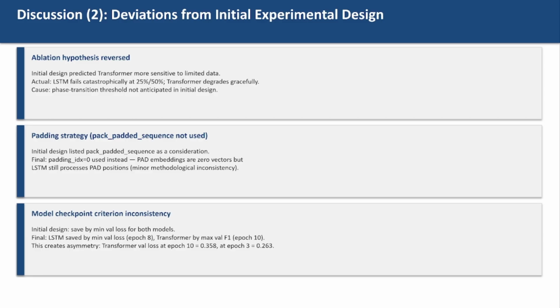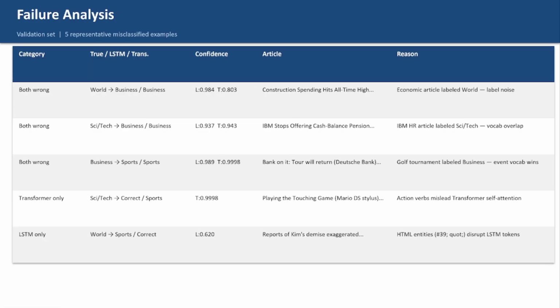Let's look at three cases where the models made wrong predictions. First, a golf article sponsored by Deutsche Bank was labeled business, but both models predict sports with high confidence. The content reads like a sports event report, so the models focused on the right signals. The label is what looks ambiguous here.